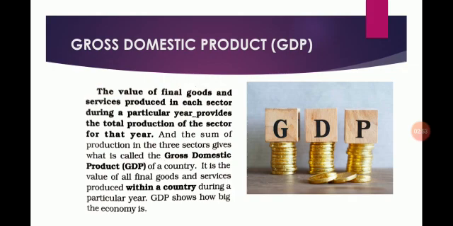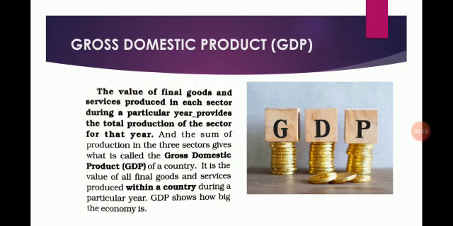That also we have discussed. Later on we have seen how to compare the three sectors. We have also seen how the value of these products is counted. Then we have seen that the value of only final goods and services is counted in GDP.